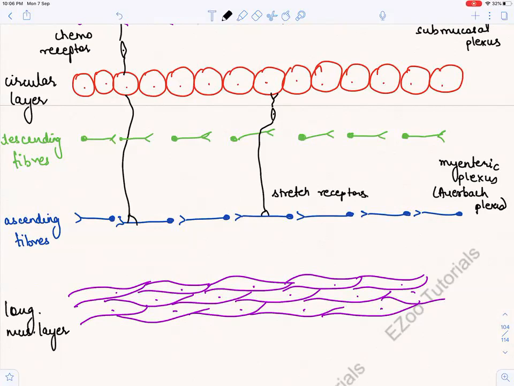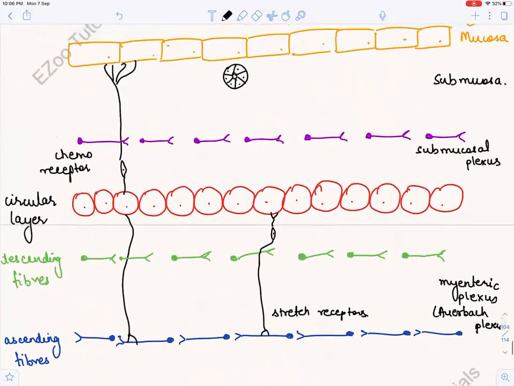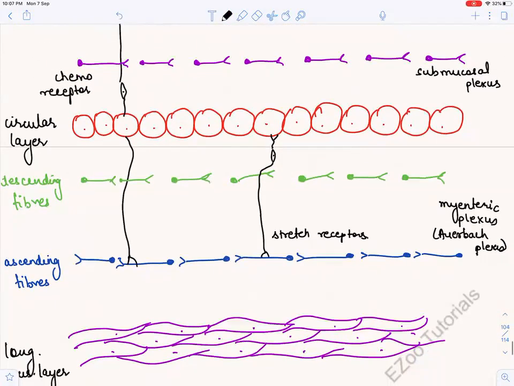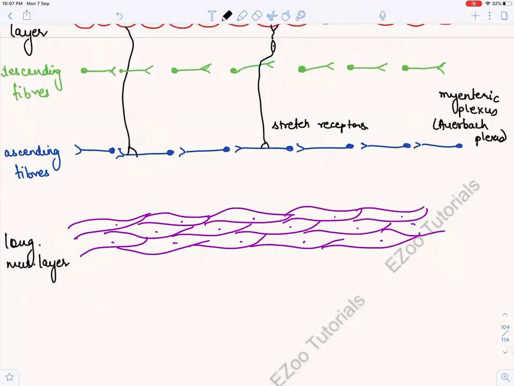Okay, now what will happen? You have to see this diagram and understand this first. These are the glands that I have made. Please understand this diagram. This is mucosa, submucosa, submucosal plexus, myenteric plexus, descending and ascending.